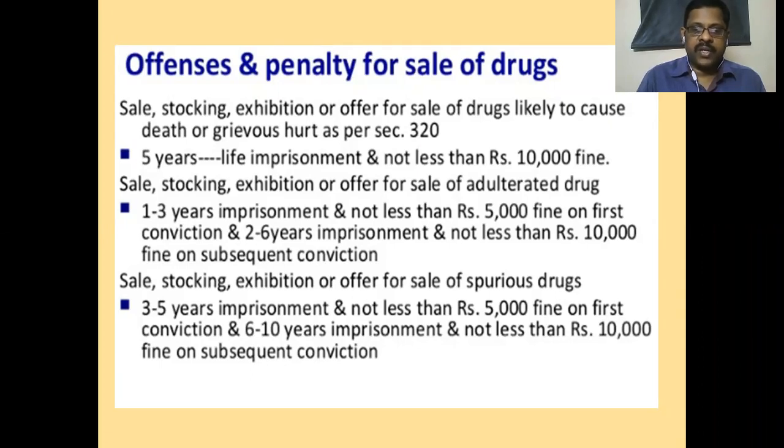1 to 3 years imprisonment for adulterated medicines. If somebody is involved in sale, it is 1 to 3 years imprisonment and a fine of not less than 5,000 for the first conviction, and 2 to 6 years, double the imprisonment, and a fine of not less than 10,000 for further convictions. Sale, stocking, or exhibition of spurious drugs: if somebody is practicing sale of such spurious drugs, 3 to 5 years imprisonment, a fine of not less than 5,000 rupees, and for subsequent convictions double that will be given.